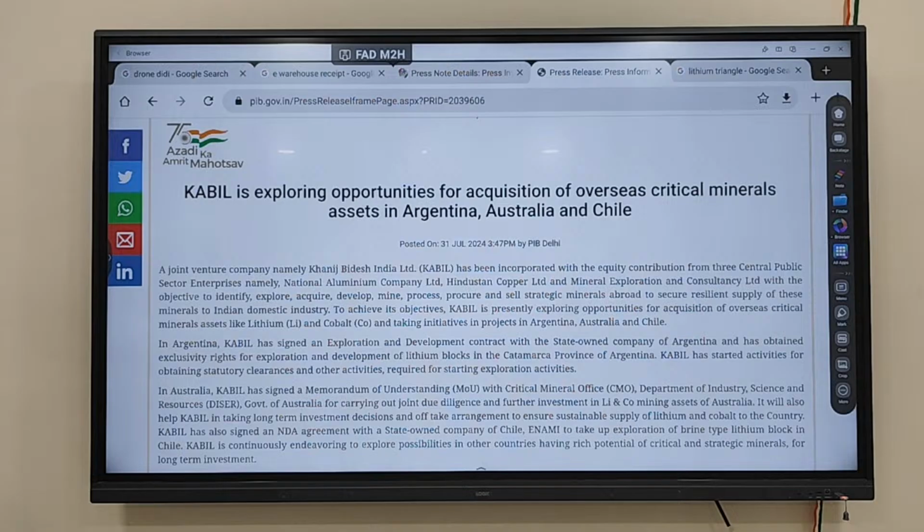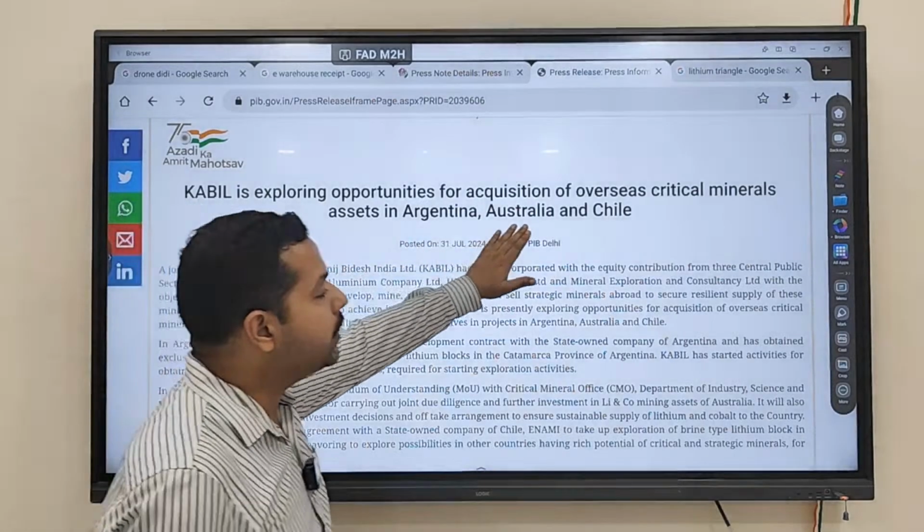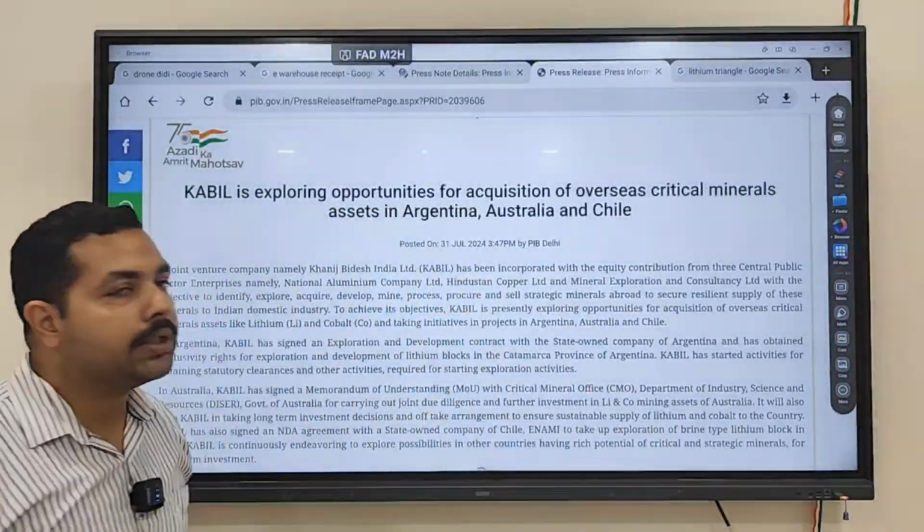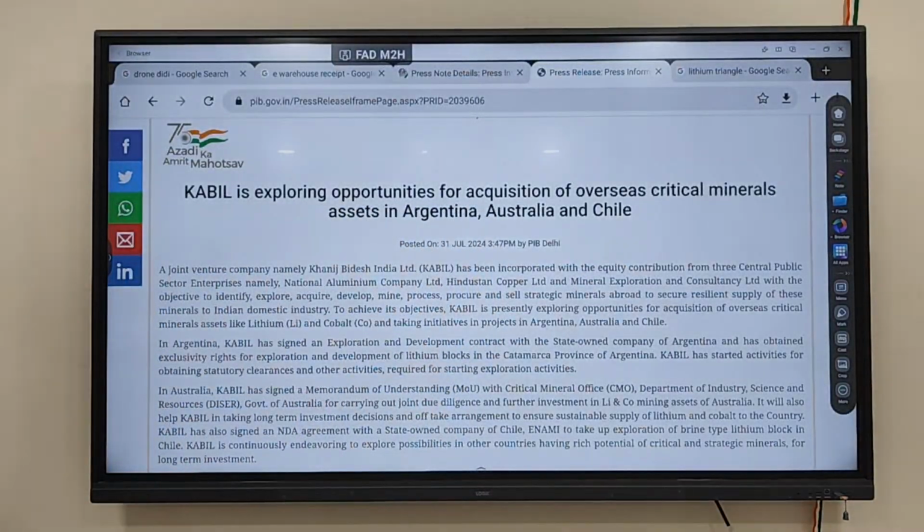Remember that the KABIL initiative is launched by the government to become self-reliant in which type of mineral? Critical minerals. And where are we exploring this? In Argentina, in Australia, as well as in the Chile region. Any doubt regarding this part? These are some of the initiatives the government has launched for the mining sector. Why is the mining sector important? As we discussed, mining is a labor intensive sector. It creates many indirect jobs. And 1% growth in the mining sector can lead to more than